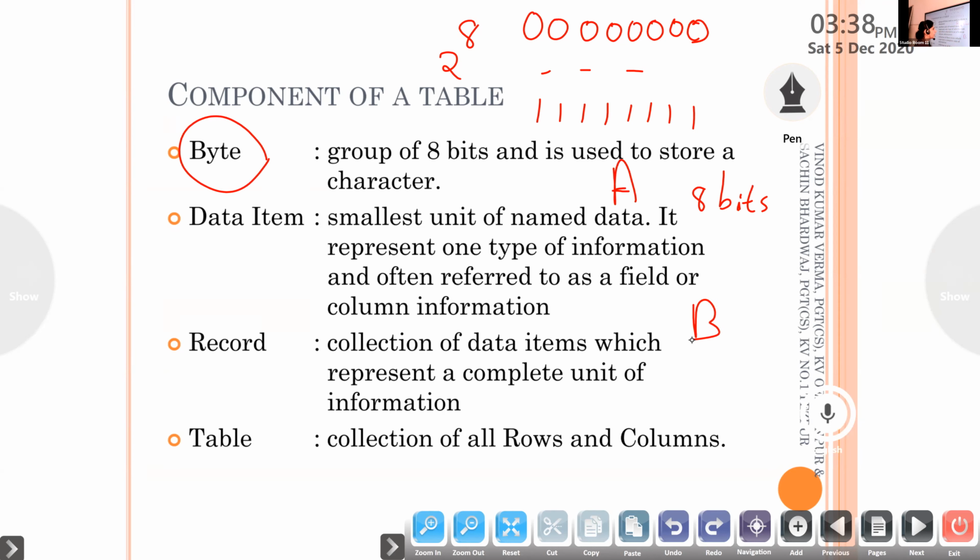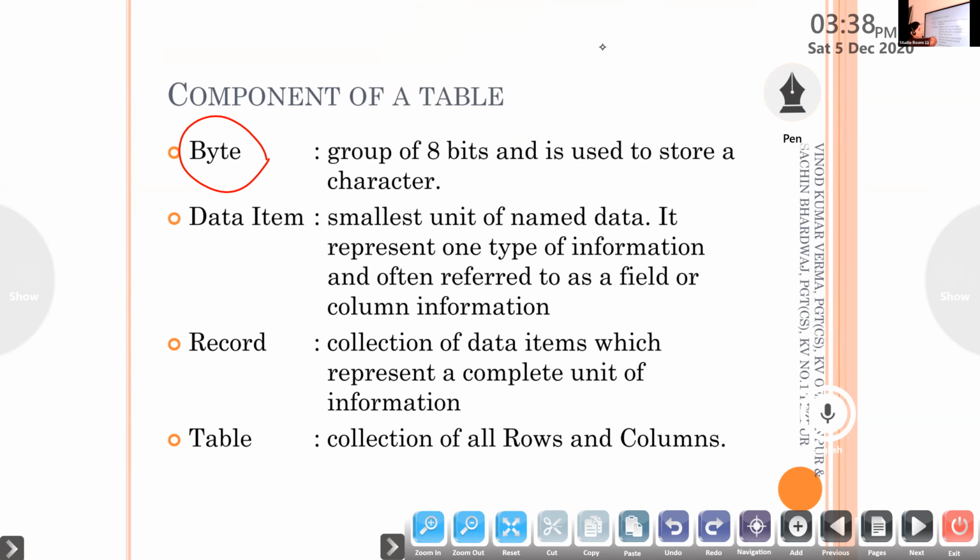A's value is 65. This 65 will be converted into different bits. You don't have to worry about it. Byte means group of 8 bits, and it is used in database management system to store a single character. These database management system softwares use 8 bits. That is 1 byte. So we'll call it byte.